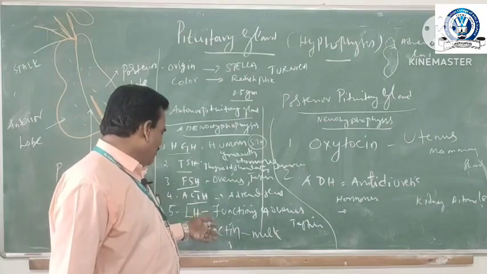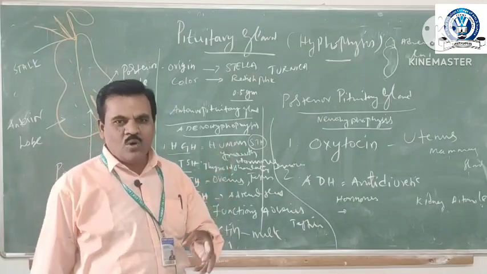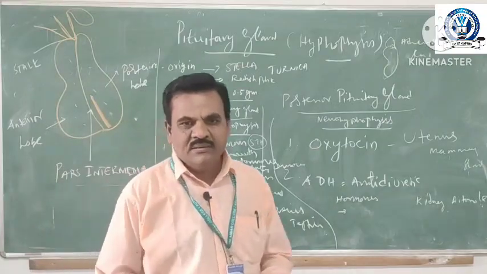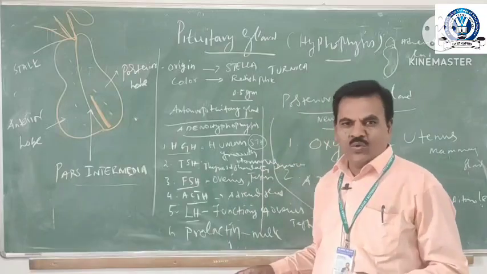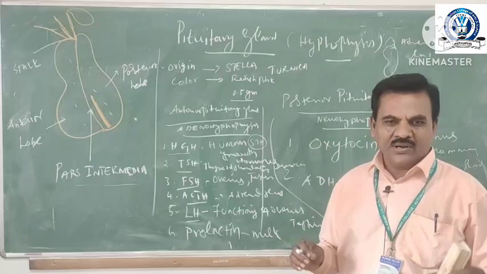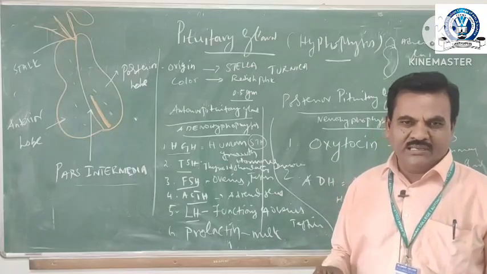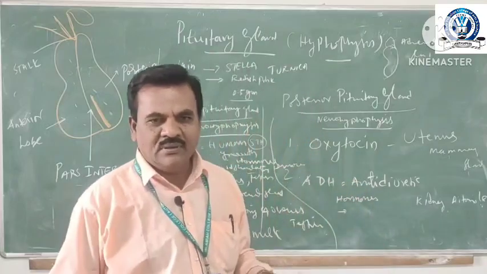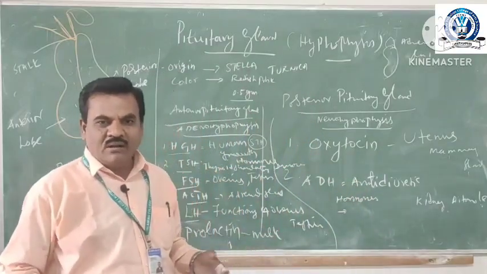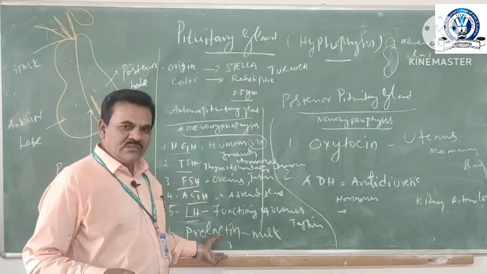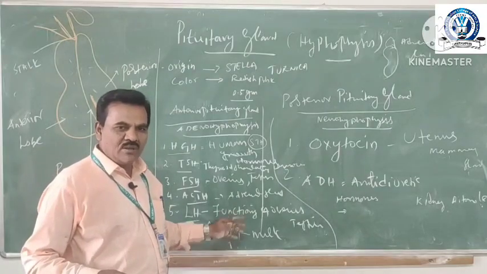And it is present in both ovaries and testes. Prolactin. This prolactin hormone plays a very, very important role in the production of milk at childbirth. Not only in human beings, but in all mammals. So the prolactin hormone is very important for secretion of milk,